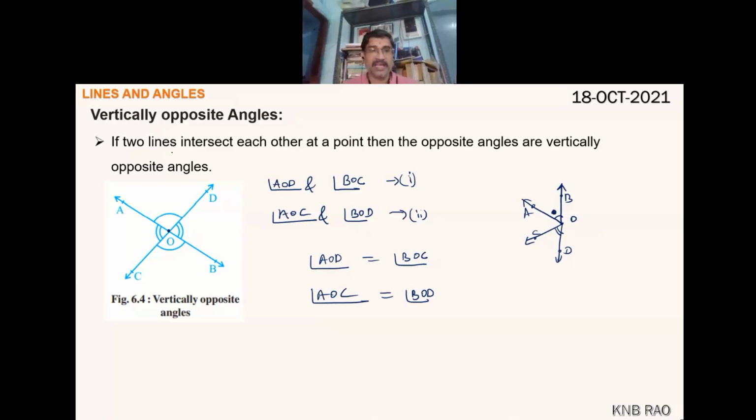Here, two lines compulsorily intersecting each other form two pairs of vertically opposite angles at the point of intersection. There is a definition given in 6th standard. It's a beautiful definition which you have to remember one day.